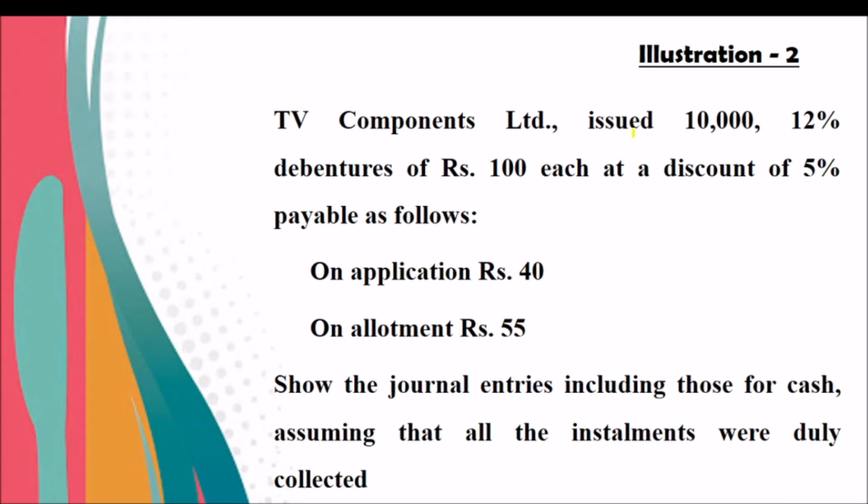TV Companies Limited issued 10,000 12% debentures of rupees 100 each at a discount of 5%. It is payable on application 40, on allotment 55. That means actually we have to get rupees 60 on allotment. After deducting the discount of 5, we will get 55 from 60. We are deducting the 5 discount. We will get rupees 55 in the company's account.